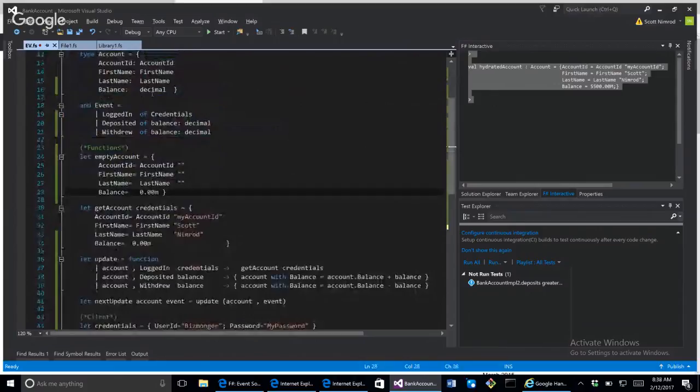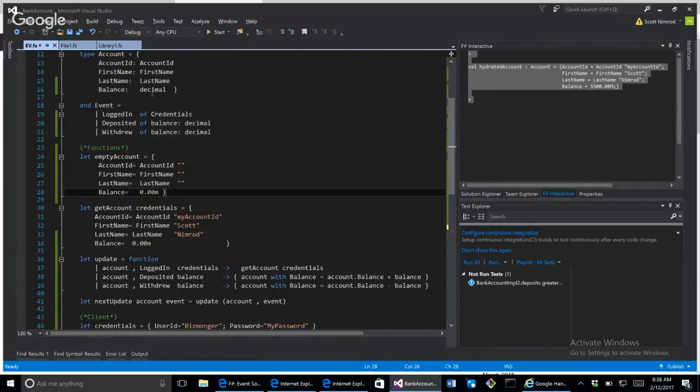Within event sourcing, my understanding is it's probably a good idea to start off with an aggregate that has initial state. People are probably saying, well, what's an aggregate? My understanding is that an aggregate is essentially a business object that represents a bounded context as it relates to the idea of domain-driven design.